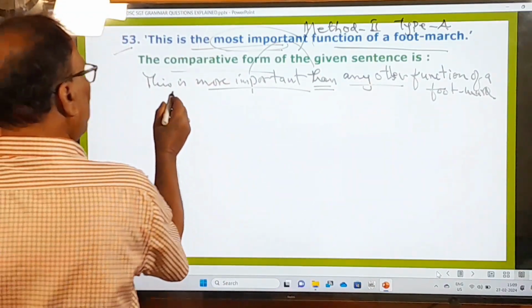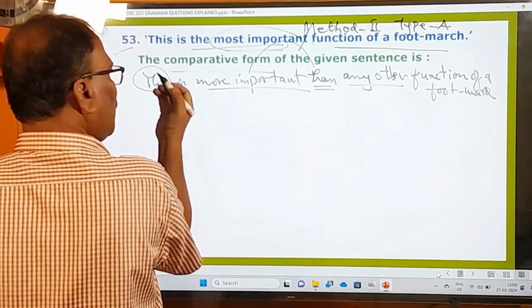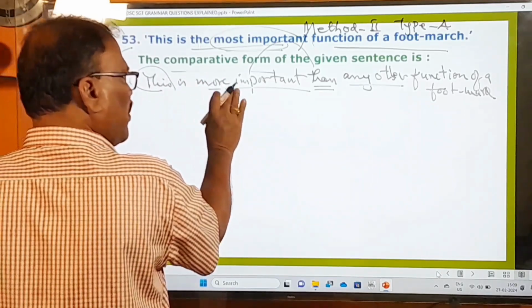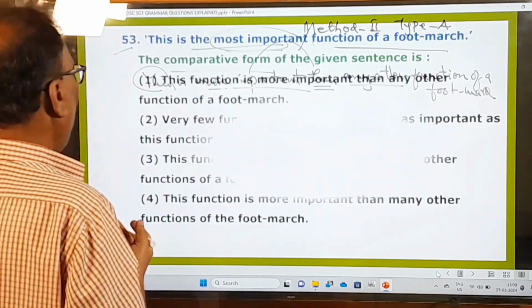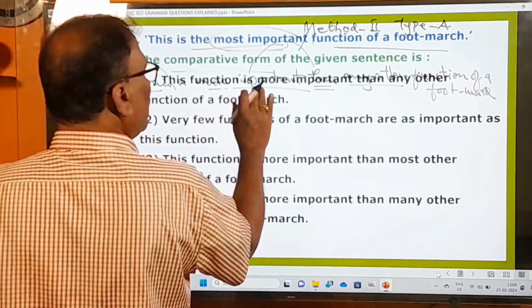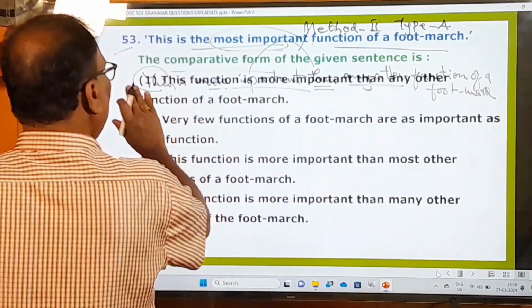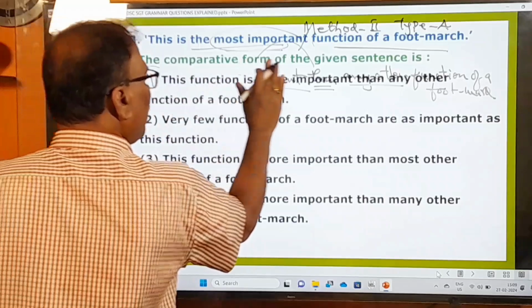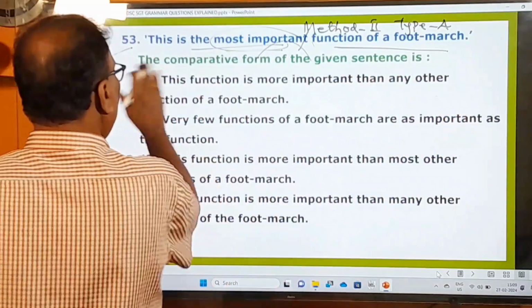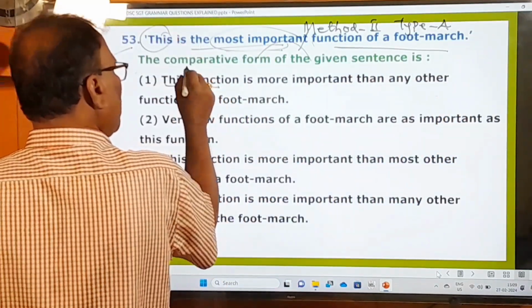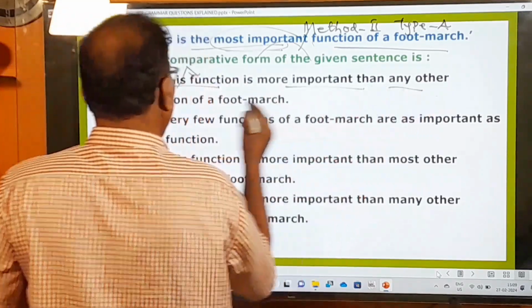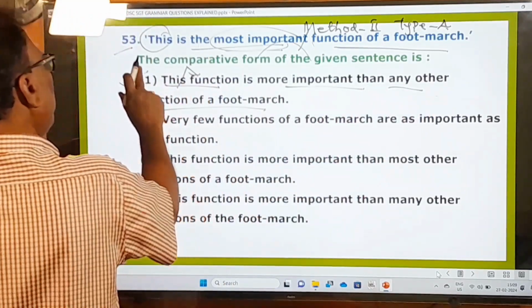This means what? This function, or whatever it is. This must be your answer. Now let us look at the options. This function is more important than any other. So this function is the same. The very first one is the right one. This function is more important than any other function of the foot march. The very first one is the right one.